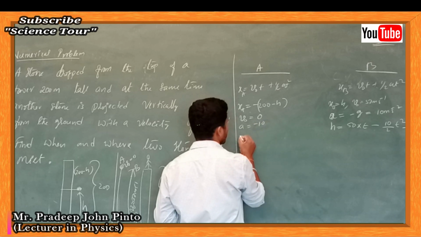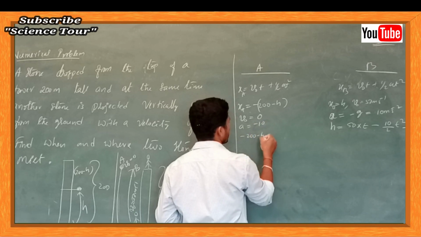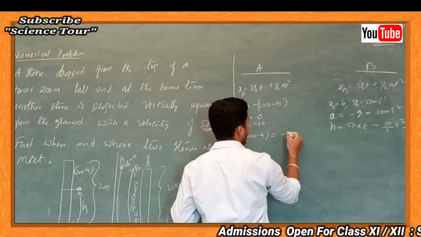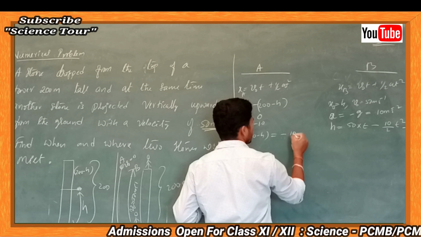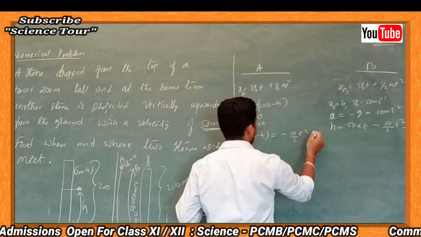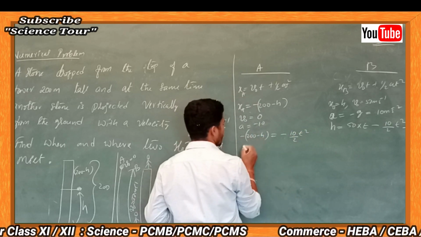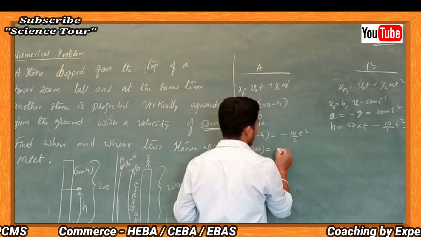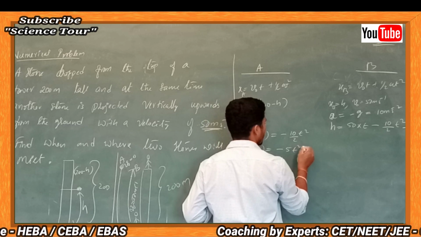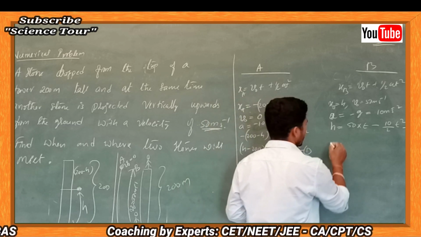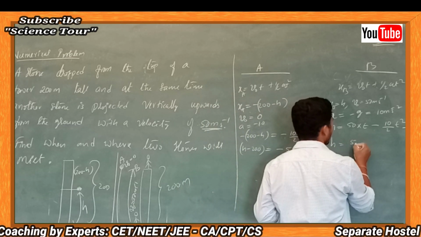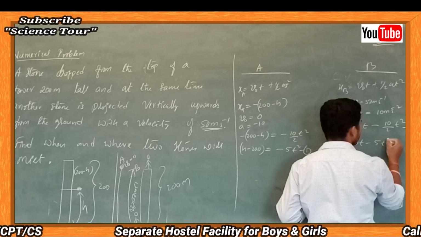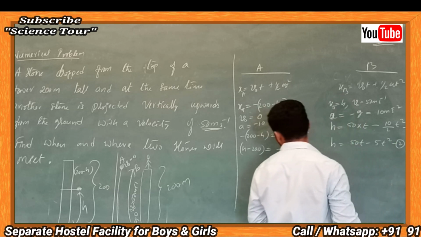So if you substitute, minus of 200 minus h, which is equal to 0 minus 10 by 2 t square. I am going to get h minus 200 equal to minus 5 t square, equation 1, and this becomes h is equal to 50 t minus 5 t square, equation 2.